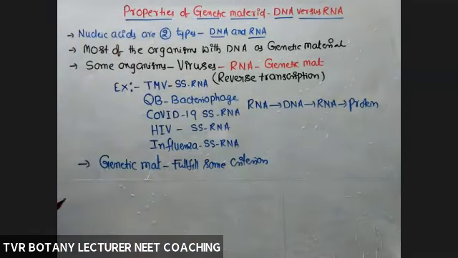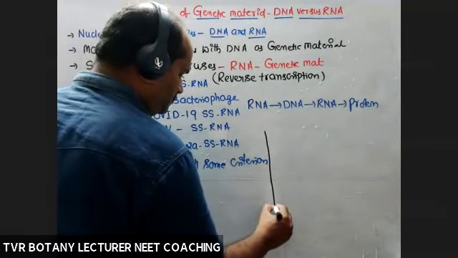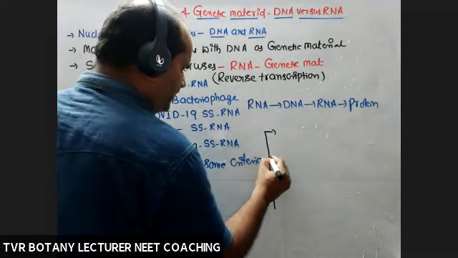What are the characteristics on the basis of which we can say some biomolecule is a genetic material? So in our textbook, four or five rules are given, we'll see what they are.